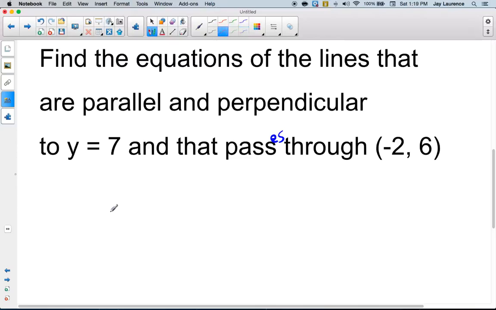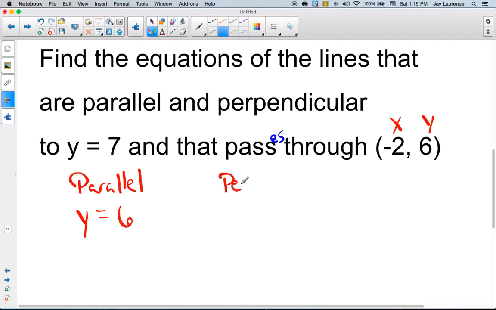Okay, here comes my solutions. I'll do parallel first. Well, I know that y equals 7 is a horizontal line. My line parallel to it will be horizontal, so it'll be y equals, and I'm going to come over here, and there's x, and there's y. The y-coordinate is 6. The parallel line is y equals 6.